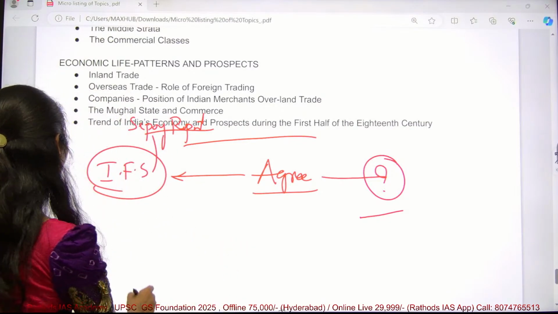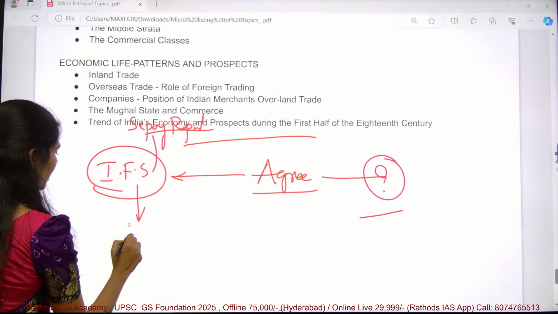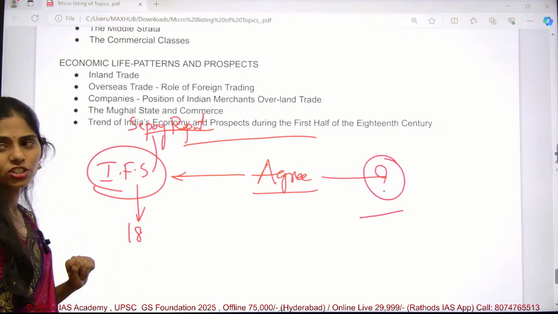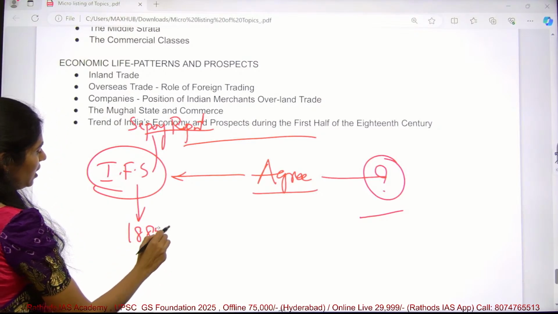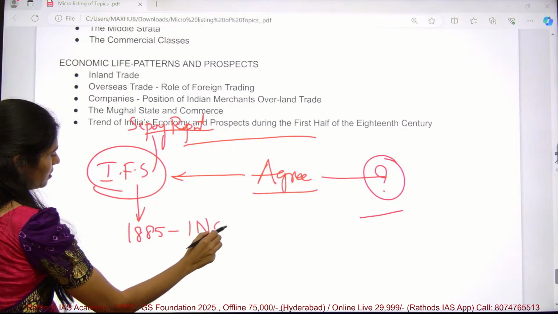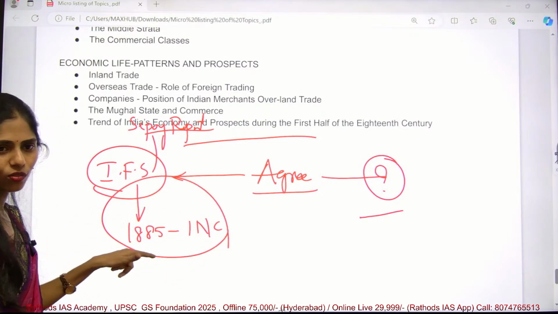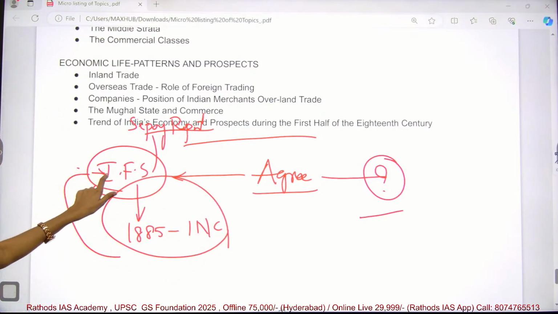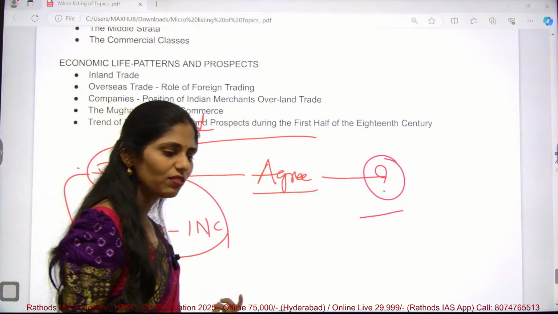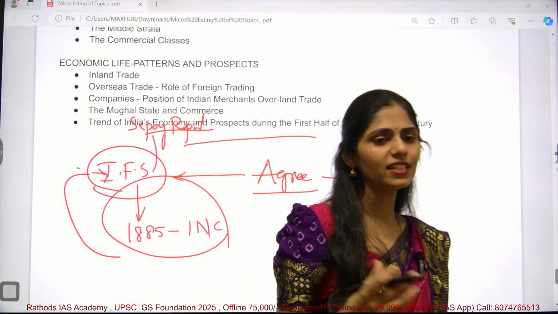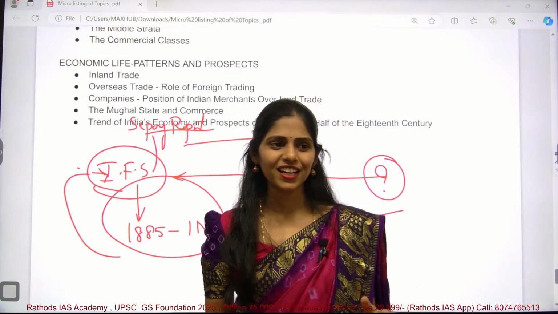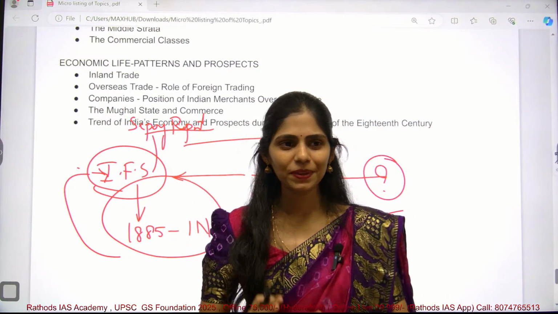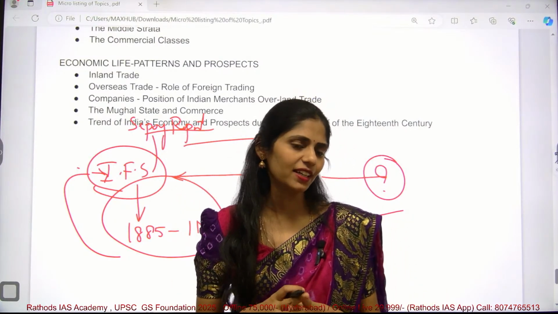And next, after that, in 1885, the INC was formed. From this year onwards, we consider it our Indian freedom struggle. Here again we have two groups of people, moderates and extremists. Moderates say, okay, let's do it peacefully. Peacefully we can get independence.